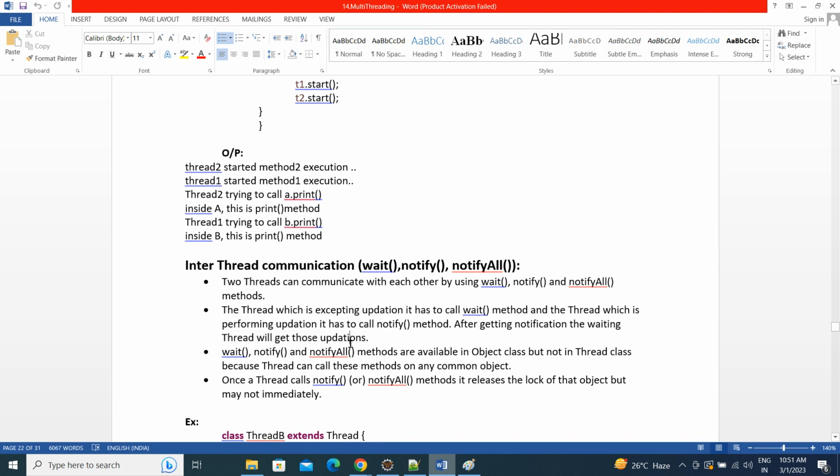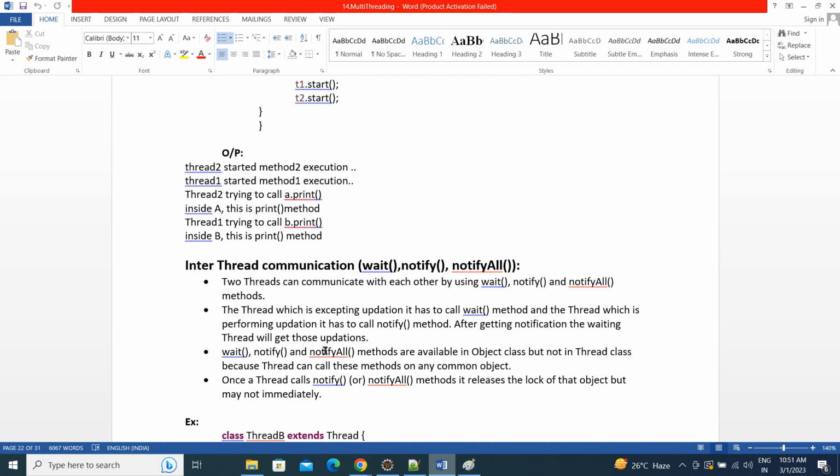Wait, notify, notify all methods are available in the Object class, but not in the Thread class. Object class is the superclass of all classes in Java, so these methods are available to every class. It's not related to thread itself; it is giving notifications to the threads.